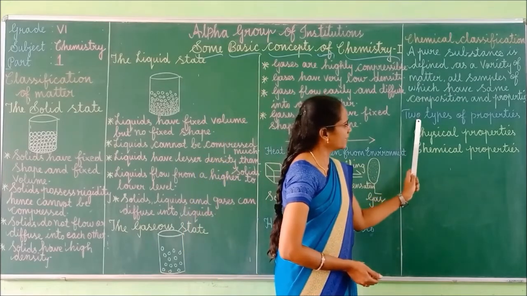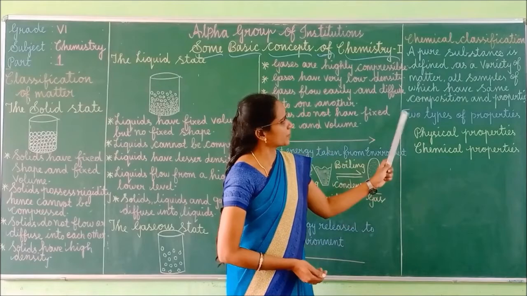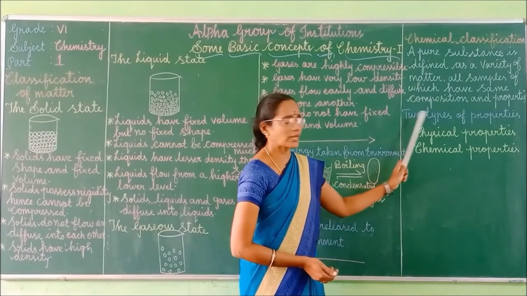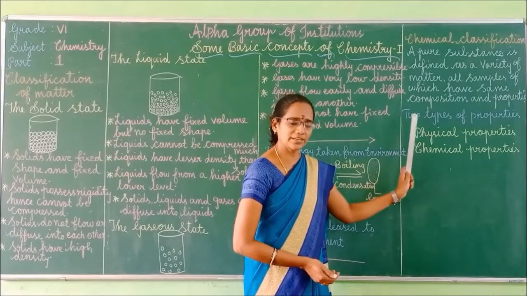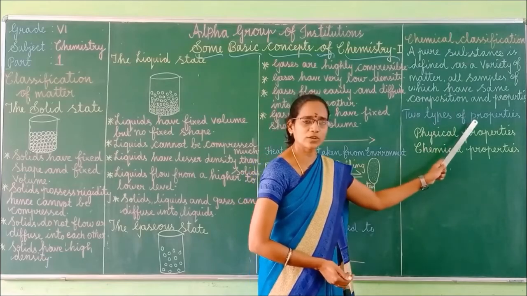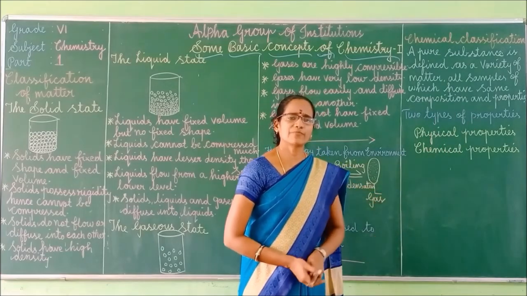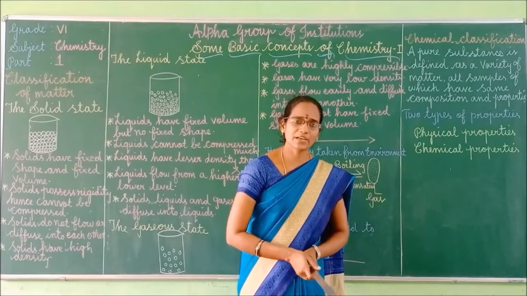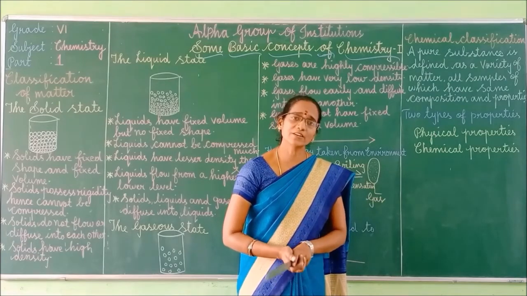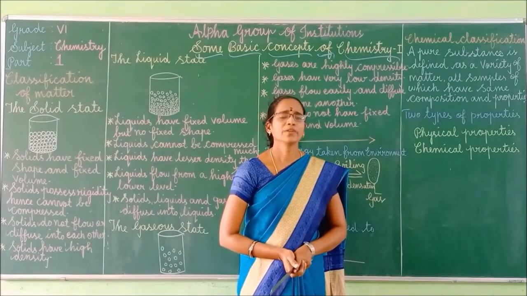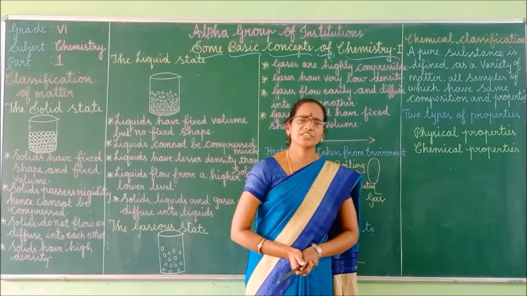Next, in chemistry, we express this matter into 2 types of properties. What are the 2 types of properties? One is the chemical property and another one is the physical property. What is chemical property?